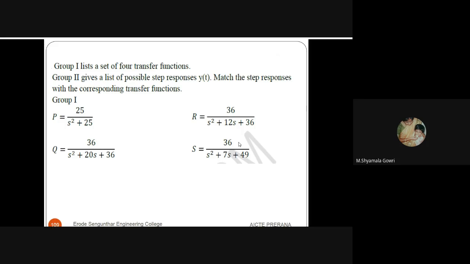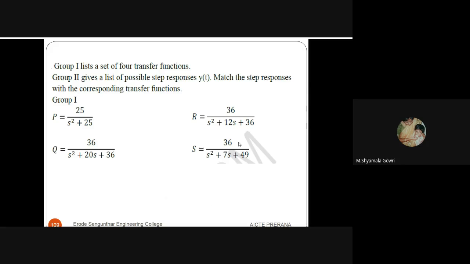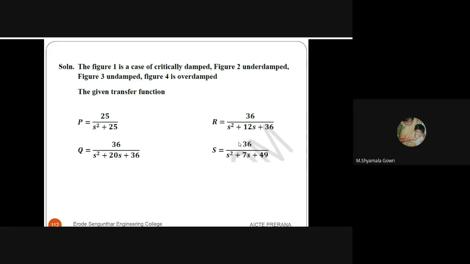Next, group 1 lists 4 transfer functions and group 2 gives a list of step responses y of t. Match the step responses with the corresponding transfer functions. In group 1, we have 4 transfer functions P, Q, R and S. This is group 2, it contains 4 step responses. We have 4 options given, so we have to solve this.